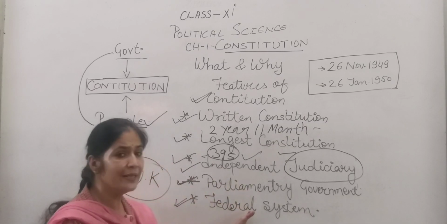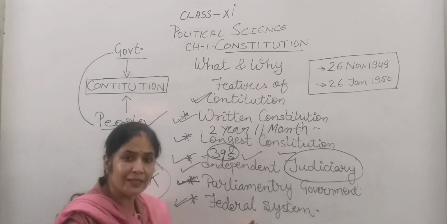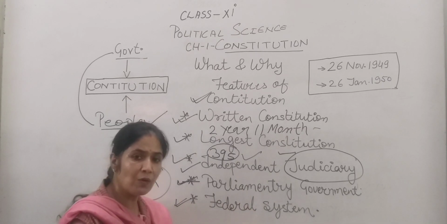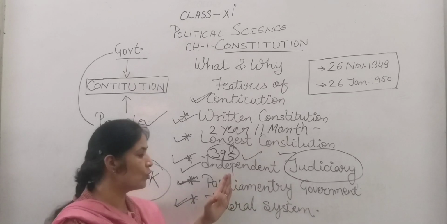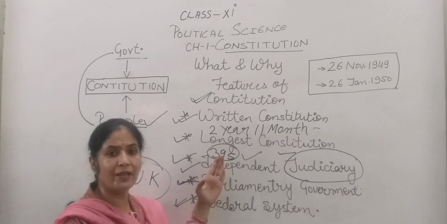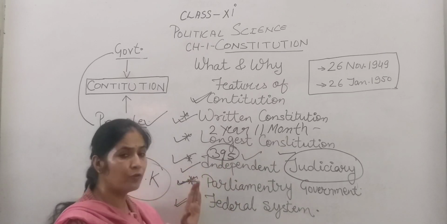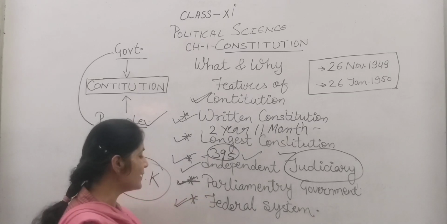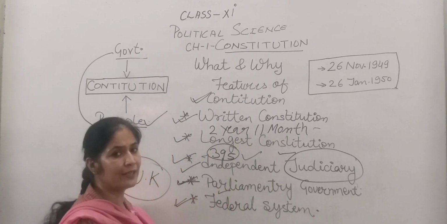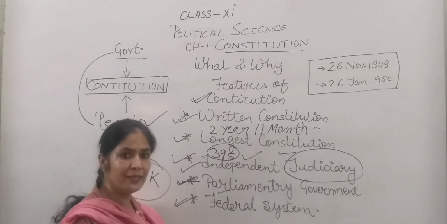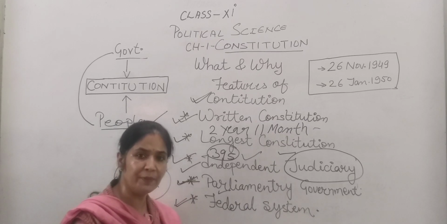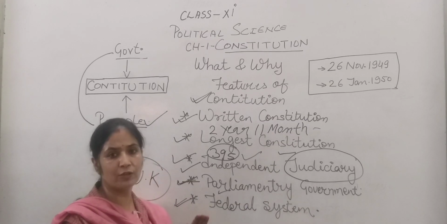So, when power is divided vertically in the country, that is the federal structure. Horizontal power sharing is between the different organs of the government, like legislative, executive and judiciary. Vertical power sharing is known as the federal structure of the country. Federal structure means power is divided between different levels of the government.